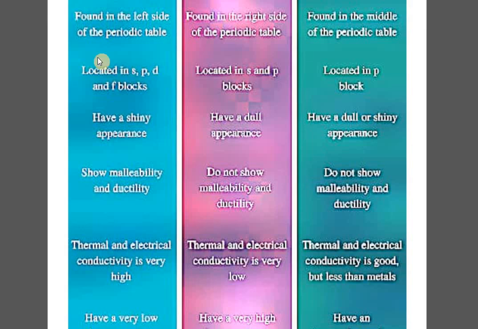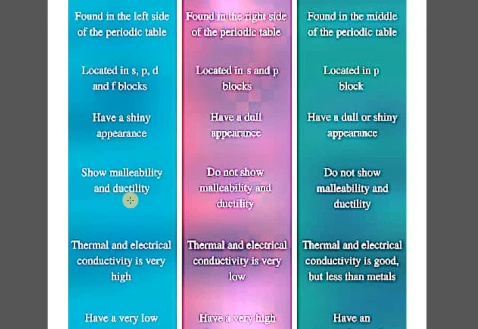Similarly, regarding the SPDF blocks, the metals are located in SPDF blocks, whereas the non-metals are found basically in S and P block, and the metalloids are located in P block. Metals have a shiny appearance, non-metals have a dull appearance, whereas metalloids have a dull or shiny appearance. It depends upon which metalloid we are talking about.